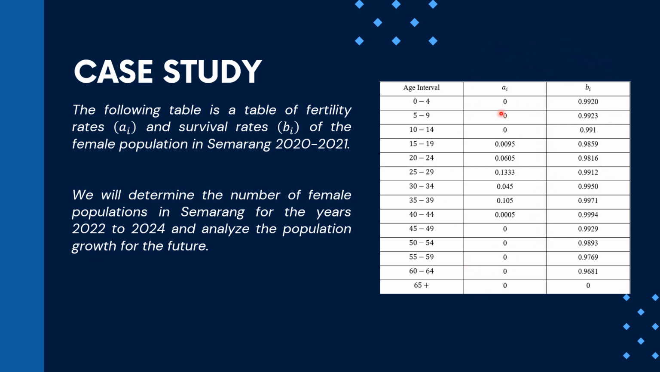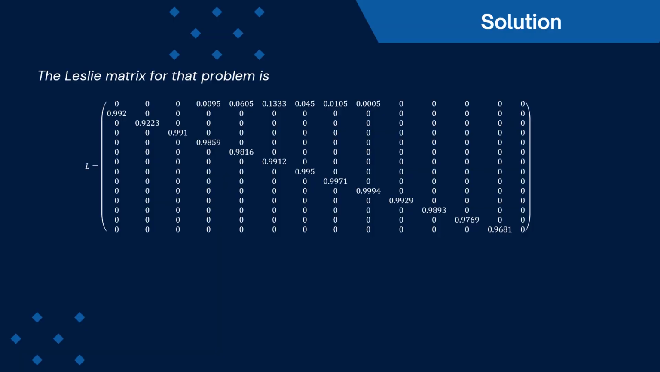This Ai Bi is calculated based on ASFR, or age-specific fertility rate estimate, as we mentioned before. And now we will determine the number of female populations in Semarang for the years 2022 to 2024 and analyze the population growth for the future. So for the solution to that case study, we will identify the Leslie matrix. And the Leslie matrix for that problem is this matrix. This is a square matrix of 14 times 14 where the first row is the Ai and this is the Bi.